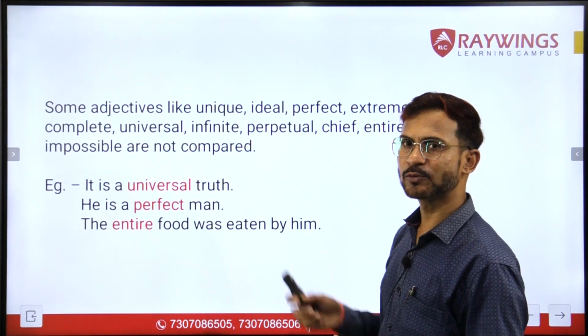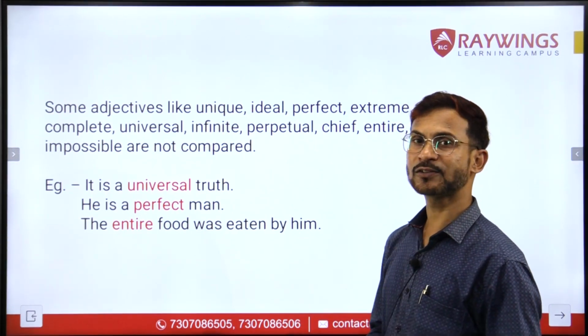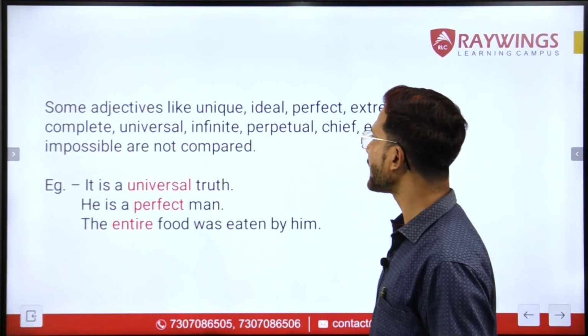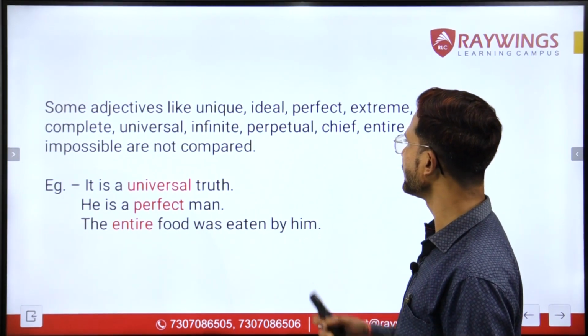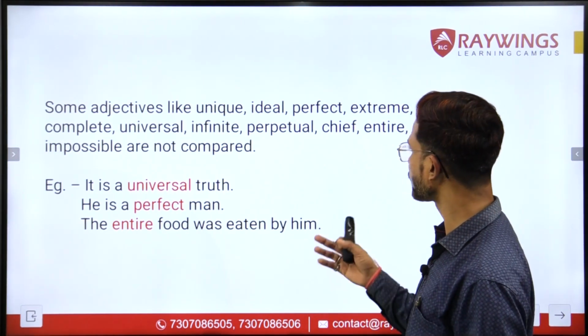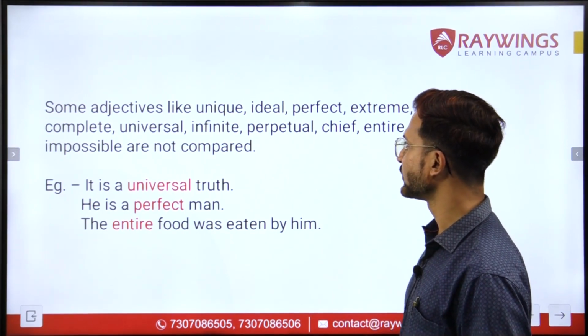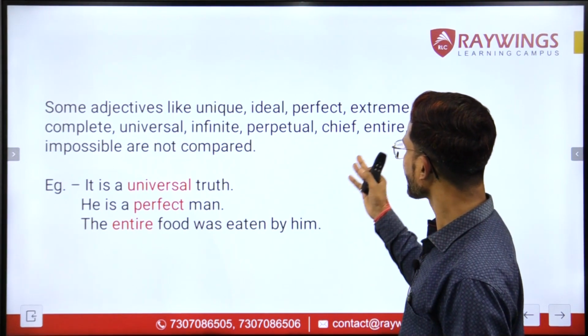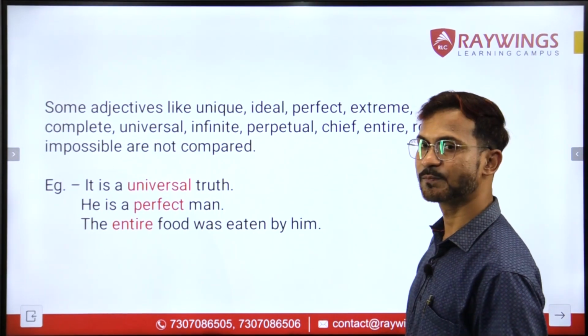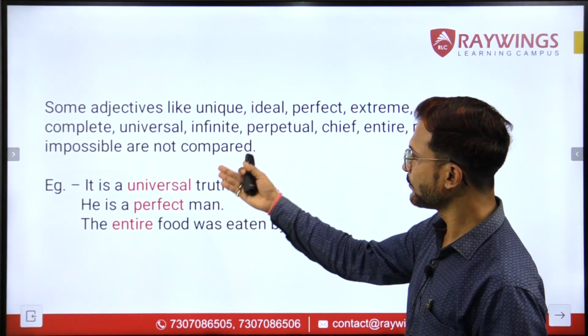All right, coming to the next concept. The next concept says some adjectives like unique, ideal, perfect, extreme, complete, universal, infinite, perpetual, chief, entire, round, impossible.